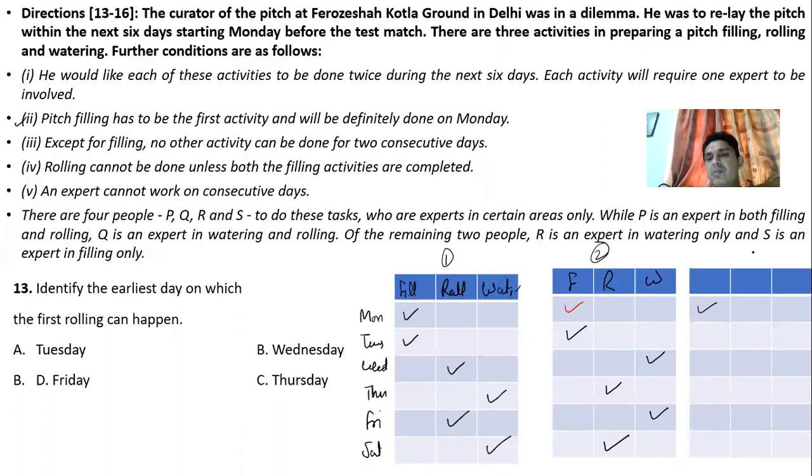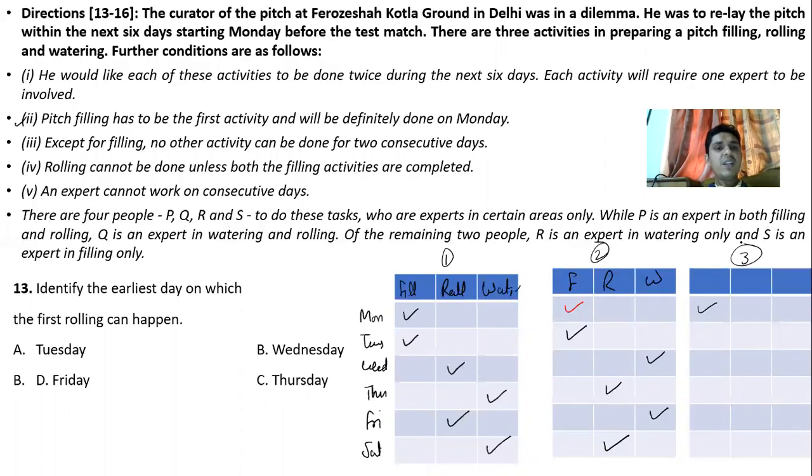So in the third diagram also, I am making the first activity. Thereafter he is saying that except for filling, no other activity can be done for 2 consecutive days. Okay, so in my first arrangement, pitch filling is the consecutive activity, and in the second arrangement also, pitch filling is the consecutive activity.